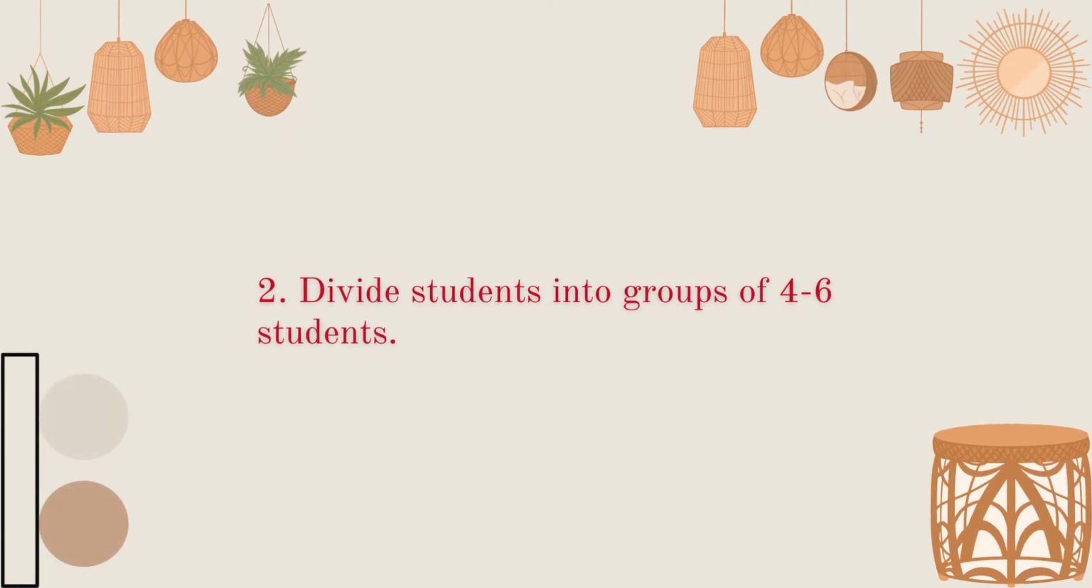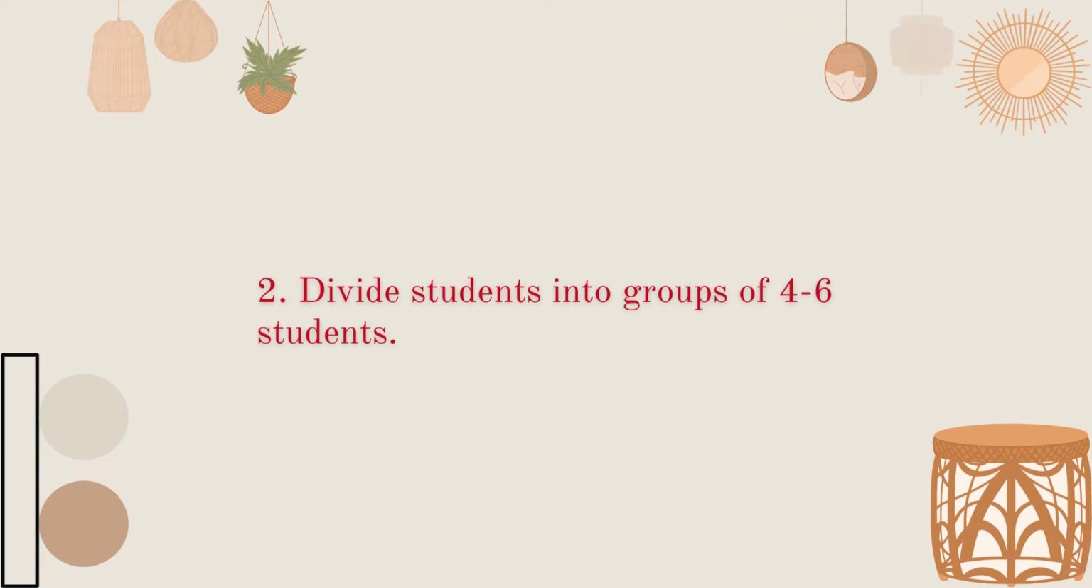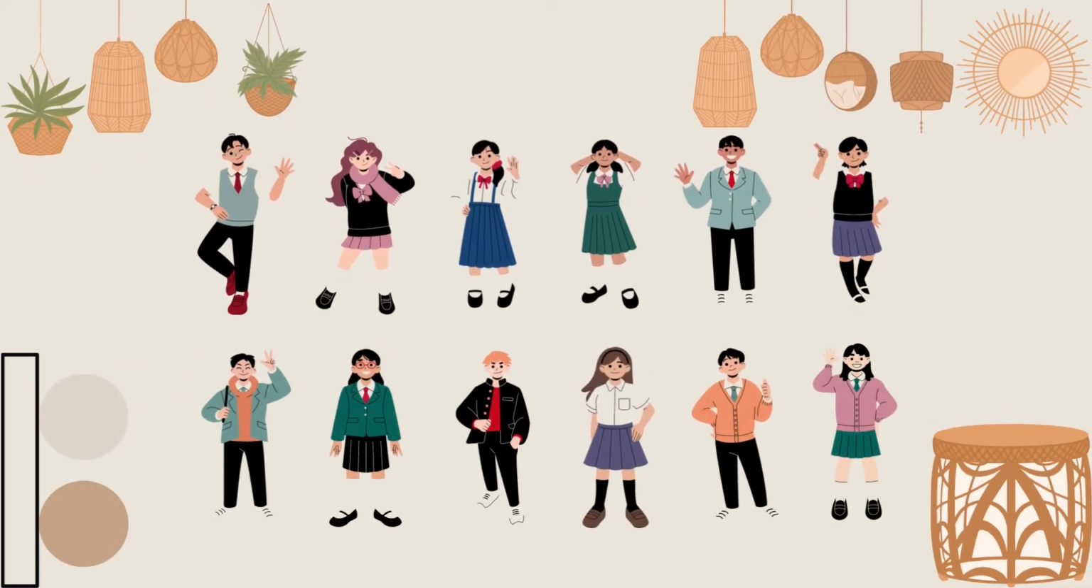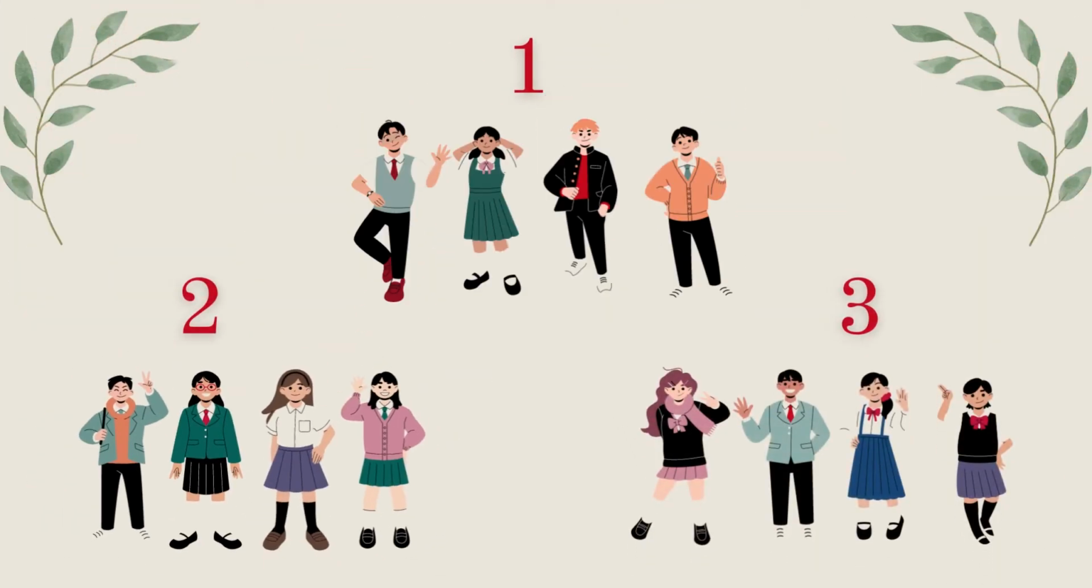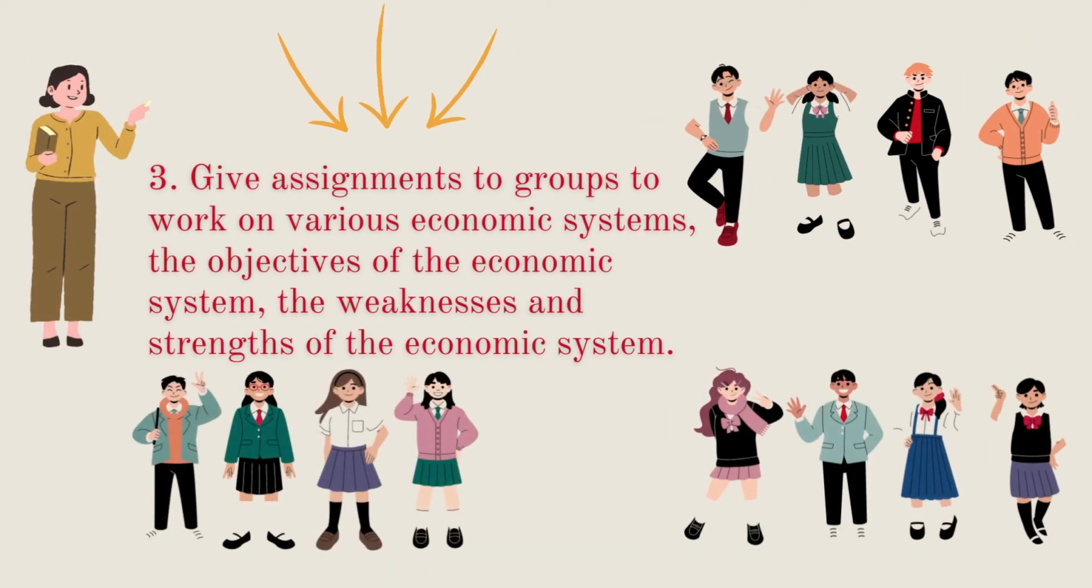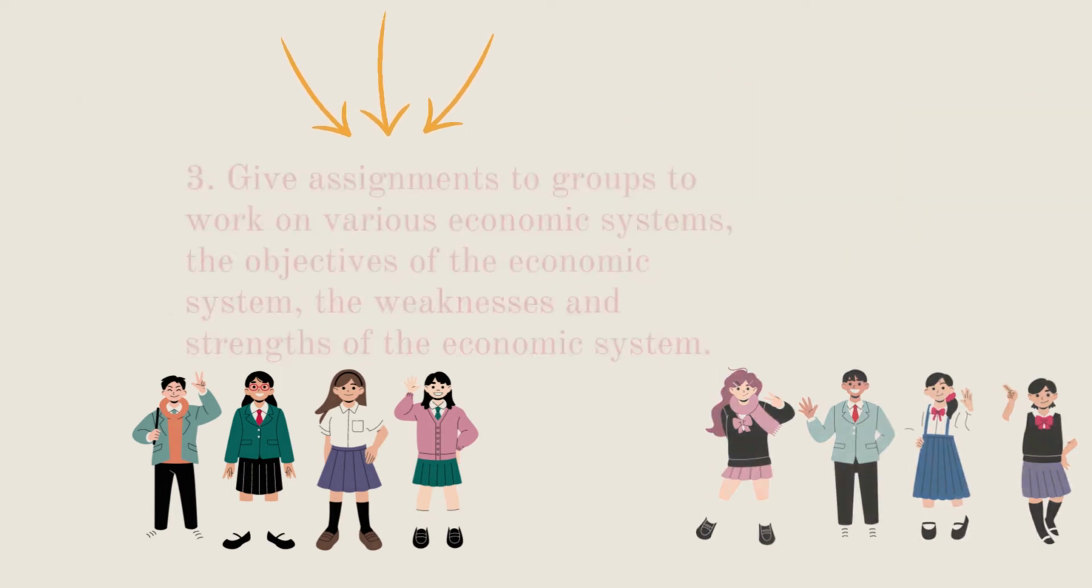After the teacher gives an explanation, the next step is the teacher divides students into groups of 4 to 6 students. For example, we have 12 students in a class, and then we divide the 12 students into 3 groups that consist of 4 members. After dividing the students into groups, the teacher gives an assignment to the groups to work on the various economic systems, the objectives of the economic system, and the weaknesses and strengths of the economic system.